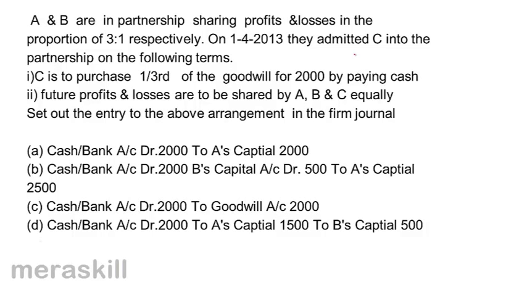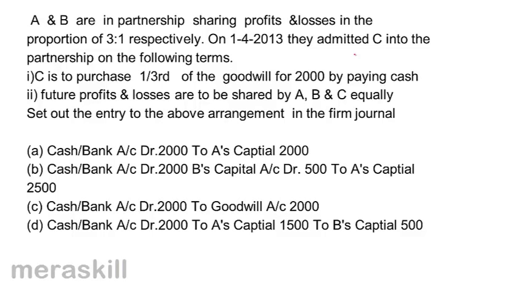A and B are in partnership, sharing profits and losses in the proportion 3:1. On 1/4, they admitted C into the partnership on the following terms. 1. C is to purchase 1/3 of the goodwill for 2,000 by paying cash. 2. Future profits and losses are to be shared by A, B and C equally. Set out the journal entry to the above arrangement in the firm's journal.